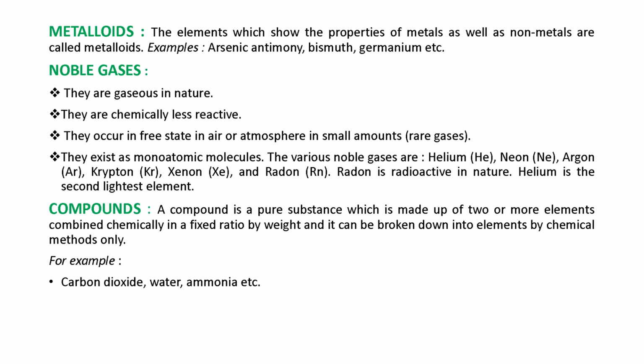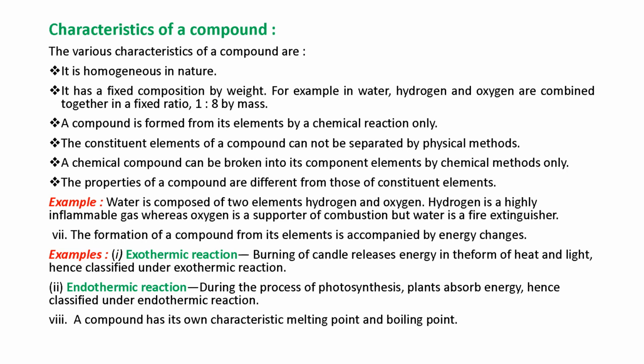When two or more elements combine chemically in a fixed ratio by weight, a compound will form, and it can be broken down into elements by chemical methods only. By physical methods, we can't break down a compound. Examples of compounds are carbon dioxide, water and ammonia. Then we come to the characteristics of compounds. What are the characteristics of compounds? The various characteristics of a compound are: it is homogeneous in nature, it has a fixed composition by weight.